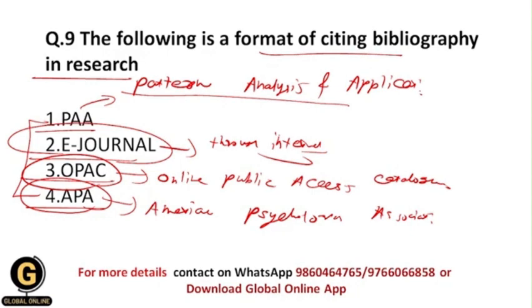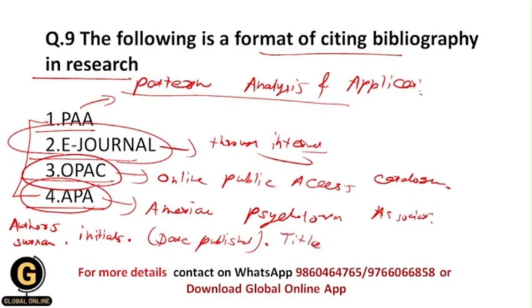And the format of APA style referencing is that first of all you write the author's surname, then give a comma, then give the initials of the author's name, then a full stop. Then write the date published in bracket. Then again give a full stop. Then write the title of source. Title of source means you can write the title of chapter or title of article. Then again give a full stop.